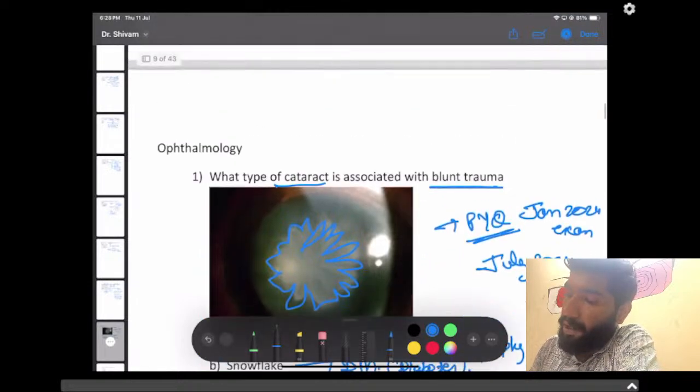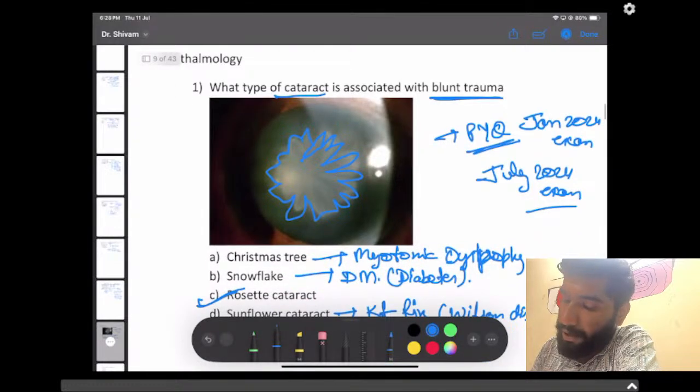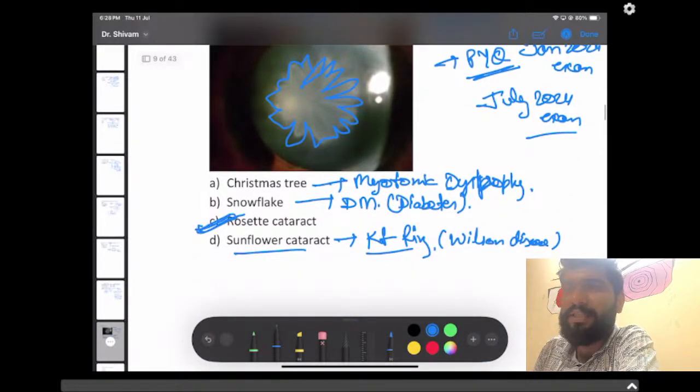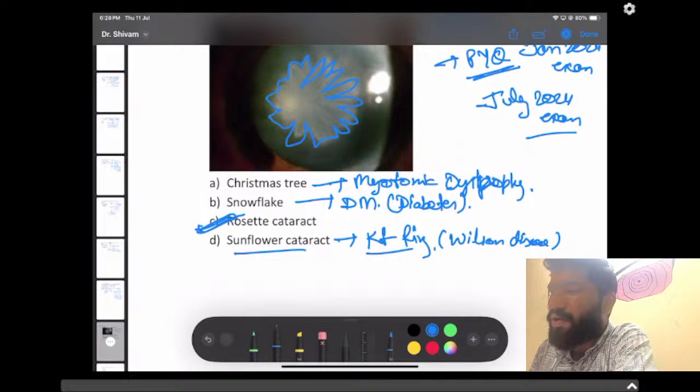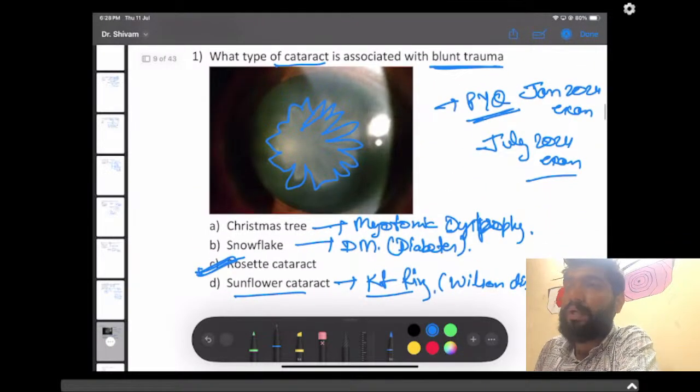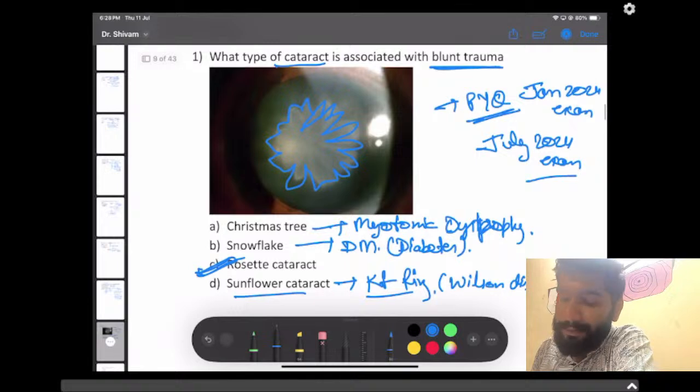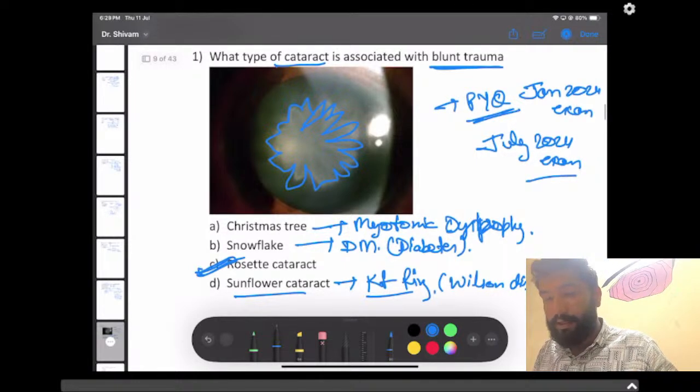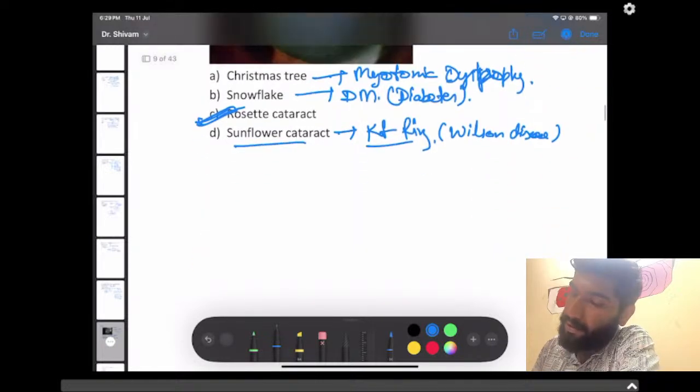So the only cataract which is associated with blunt trauma is rosette cataract. This was the PYQ, or we can say the most important cataract, because it is asked every time. I hope you got this correct. You can't get it wrong, because if you have done this wrong, it means you have not studied correctly. Okay, then let's go to the next question.